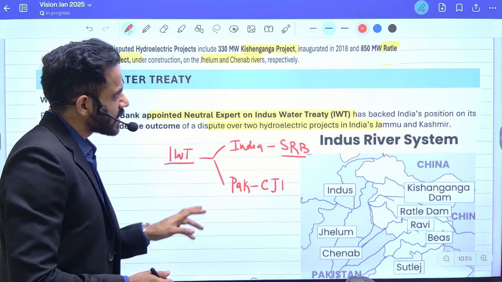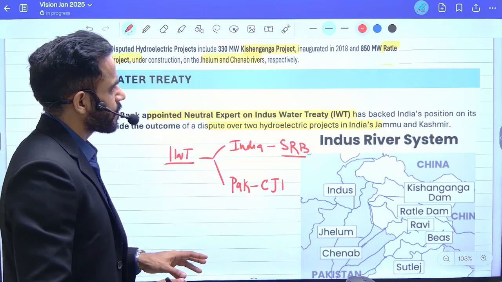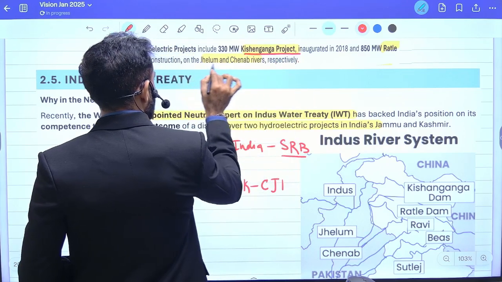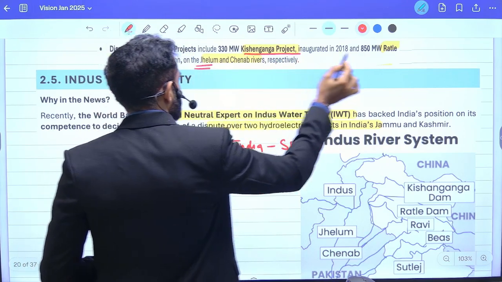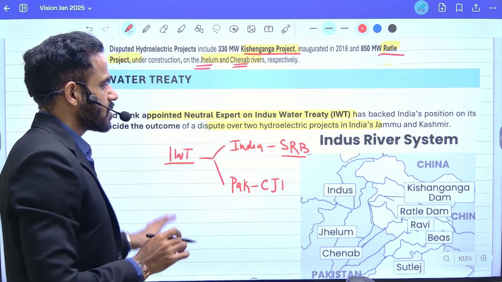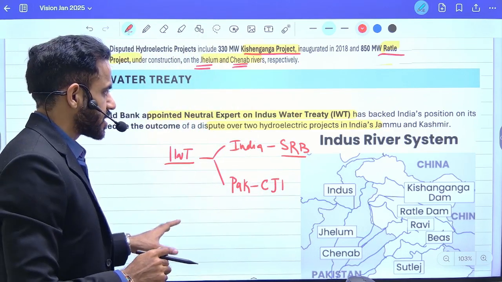Now, two dam projects are important. You need to remember the names. One is the Kishan Ganga project. This is on the Jhelum River, and second is the Ratle project, which is on the Chenab. So that is all about the IWT, this water treaty.